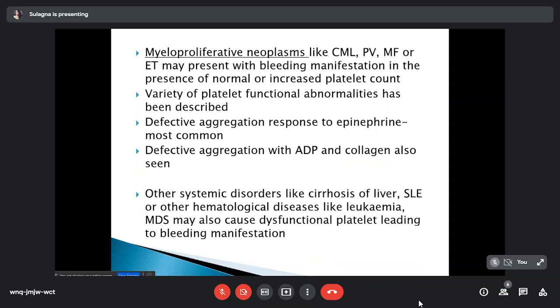Myeloproliferative disorders like CML, polycythemia vera, myelofibrosis, or essential thrombocythemia may present with bleeding manifestations in the presence of normal or increased platelet count. A variety of platelet function abnormalities have been described. Defective aggregation response to epinephrine is the most common abnormality found in MPN. Defective aggregation with ADP and collagen is also seen. Other systemic disorders like cirrhosis of liver, SLE, and other hematological malignancies like leukemia and MDS may also cause dysfunctional platelets leading to bleeding manifestations.